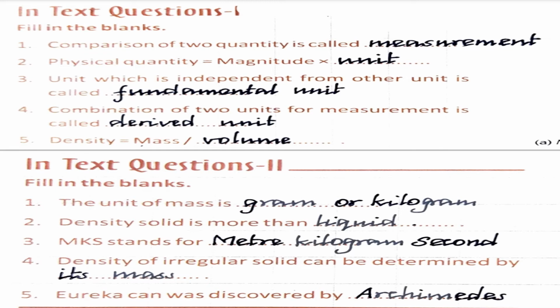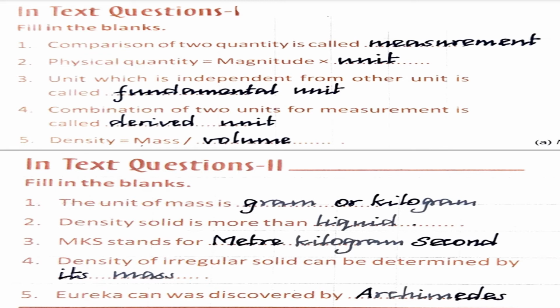And then second one, physical quantity equals magnitude into dash, unit. Okay, magnitude into unit. And then third one, a unit which is independent from other units is called a fundamental unit. Okay, and then fourth one, a combination of two units for measurement is called a derived unit. Okay, so fifth one, density equals mass by volume. Okay children,